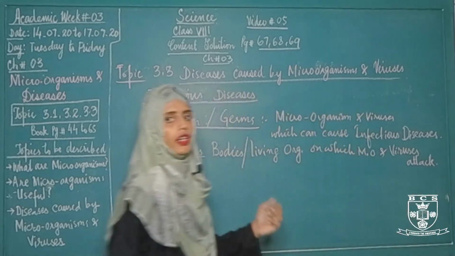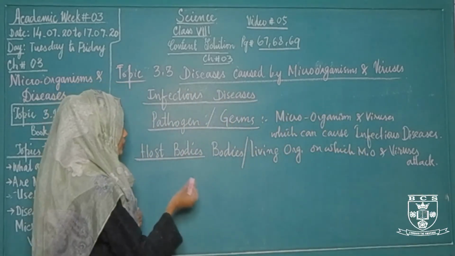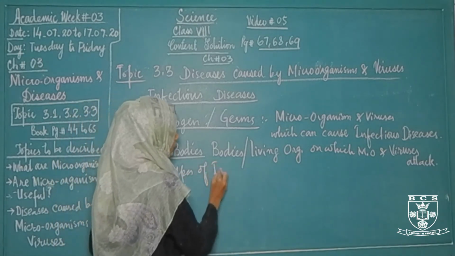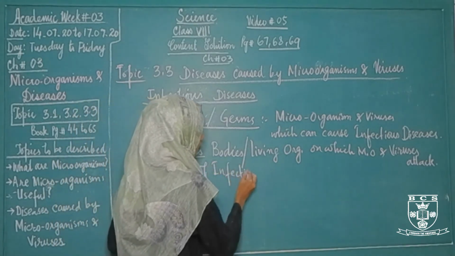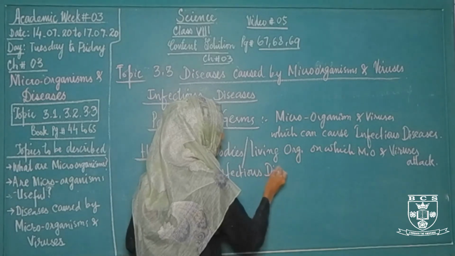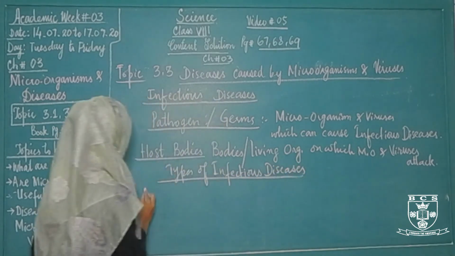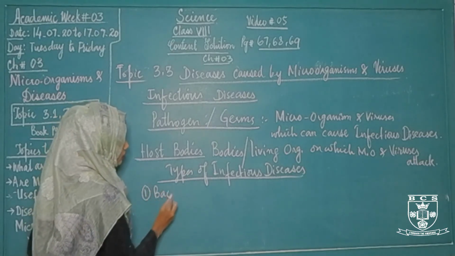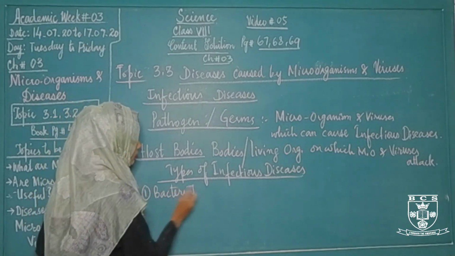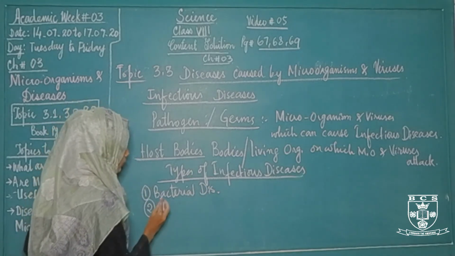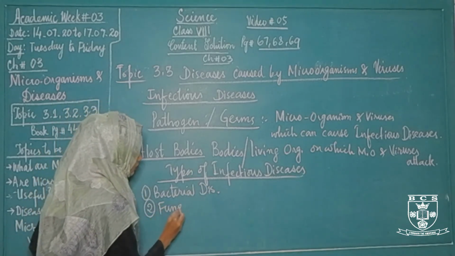In your book, there are 3 types of infectious diseases. Number 1, bacterial diseases. Number 2, fungal diseases.